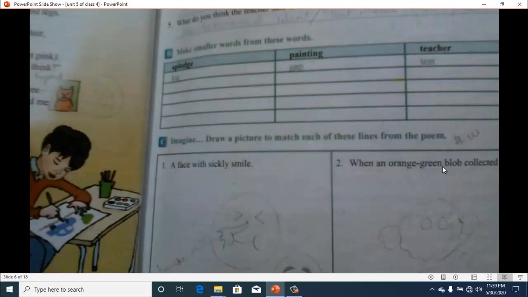Then exercise C, this is the task which I am giving you, that you have to draw 2 faces. One is a sickly smile. You have to draw the sickly smile in one column, and then in the other column you have to draw the orange and green blob. So you will draw these 2 at home in your box.